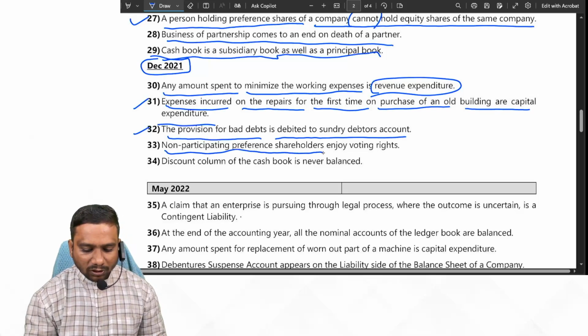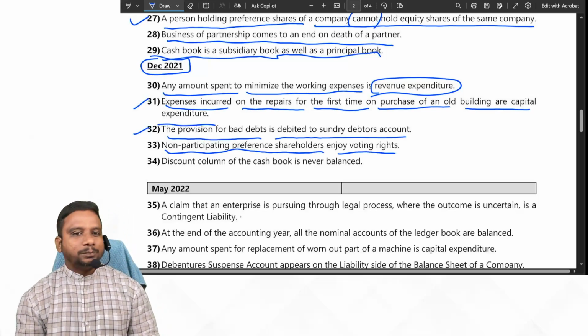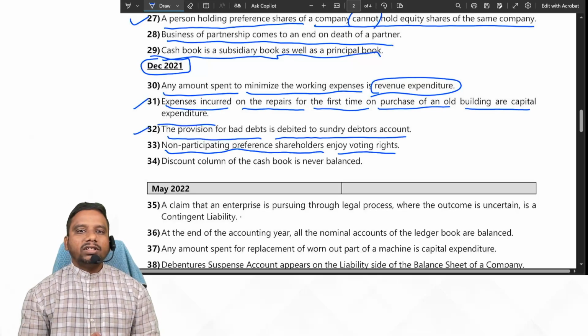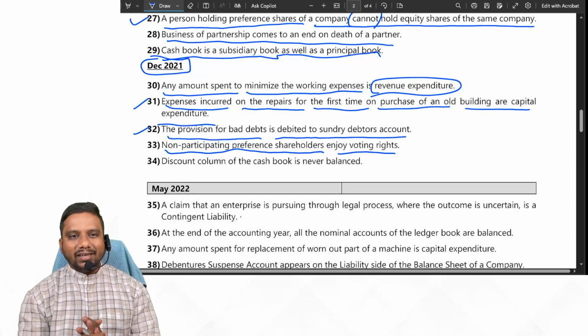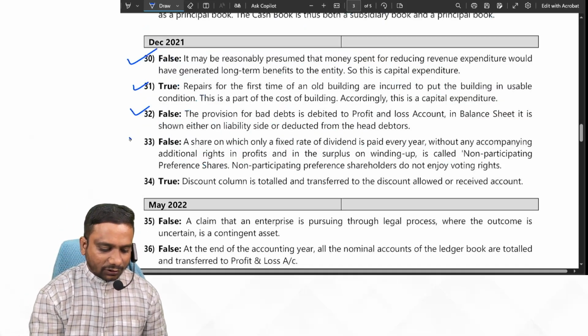Next one. Non-participating preference shareholders enjoy voting rights. No. Non-participating preference shareholders cannot enjoy voting rights. Yes or no, students? So the given statement is false.